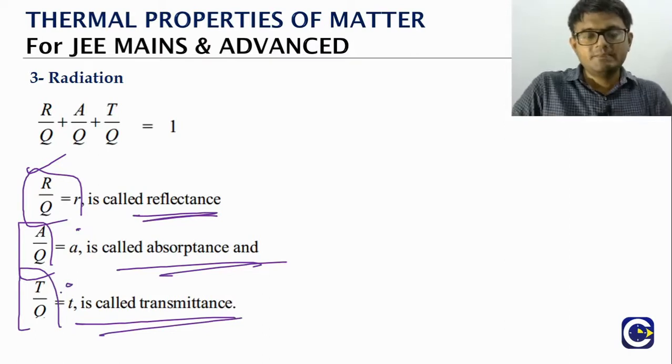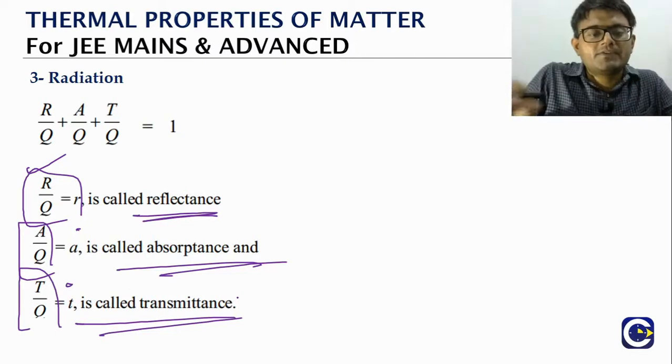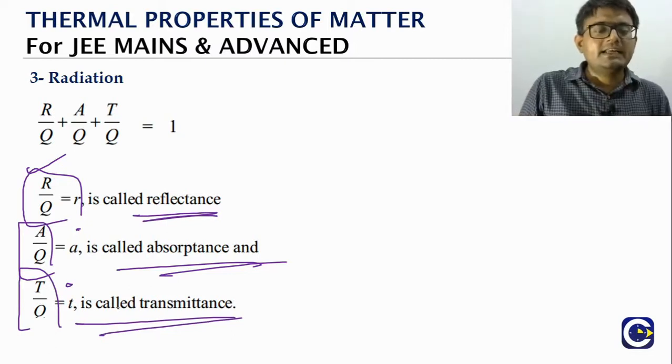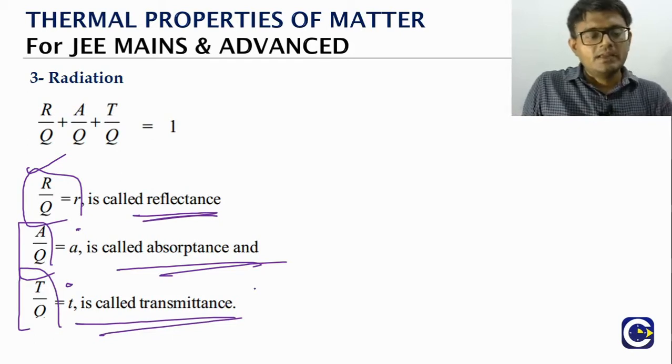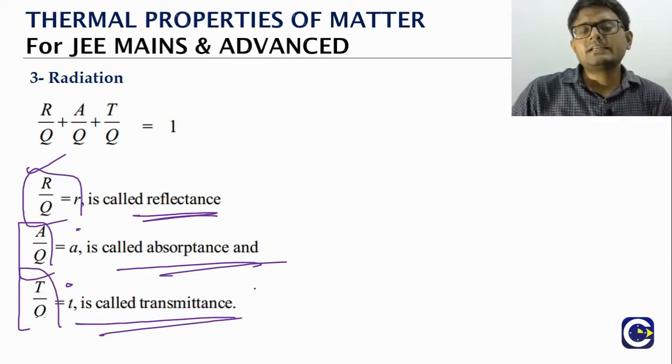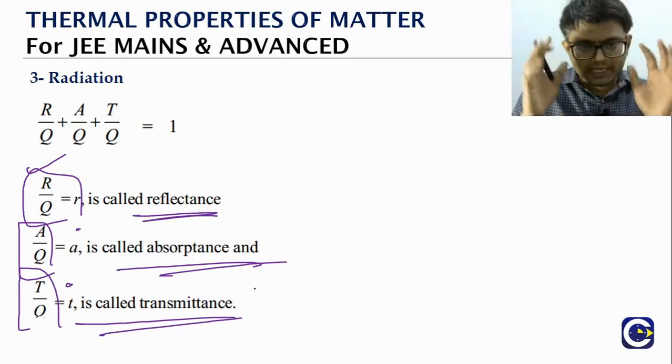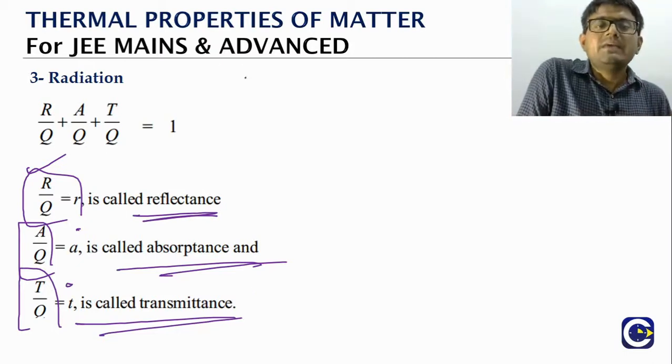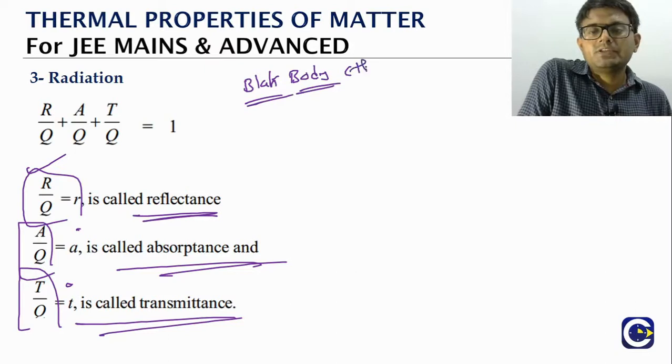Okay, now as I said before, if you cut off the object from everything else, then the transmittance part will become what? 0. Okay, now in our discussion, when we talk about the radiation, we will keep referring to a hypothetical object or a theoretical object, which is what we will be calling a black body.